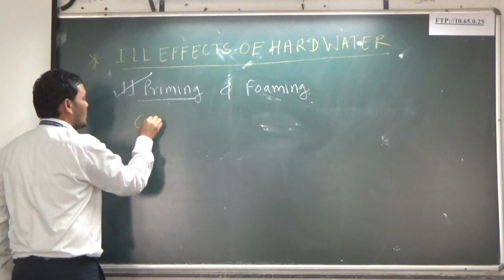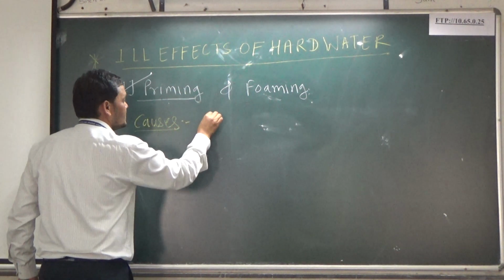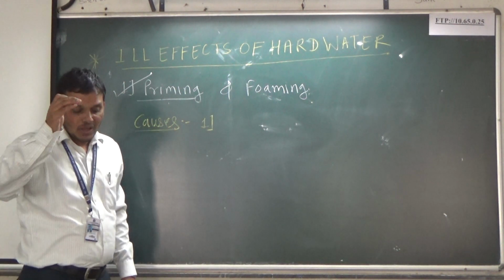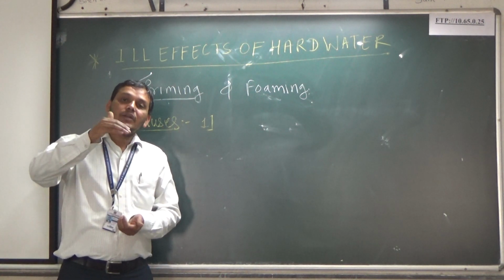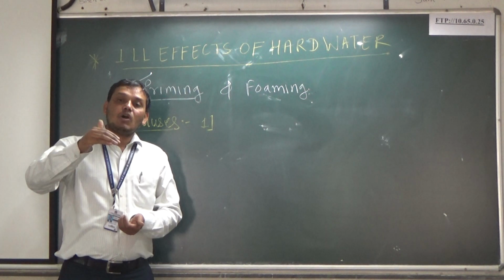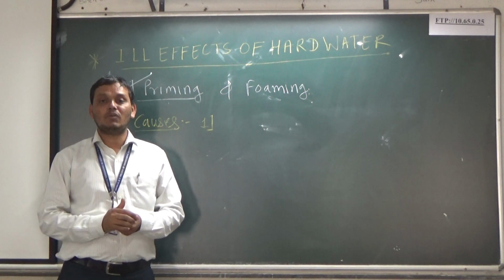Now, the next important point: what are the causes of priming? How can priming be caused? The number one responsible factor for priming is the presence of a high concentration of dissolved salt in the boiler water.